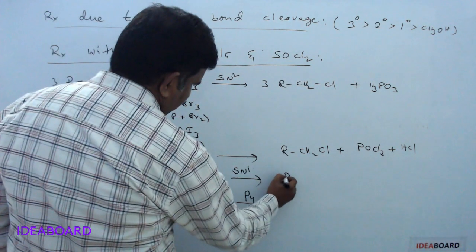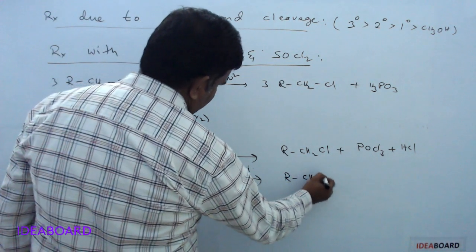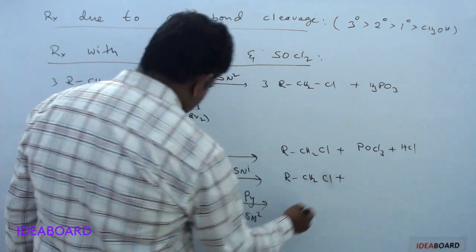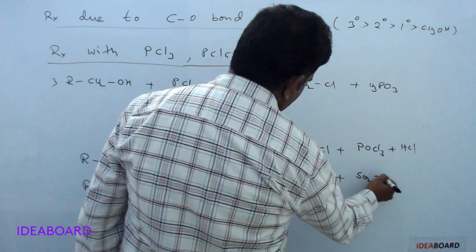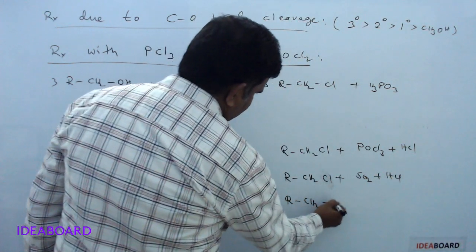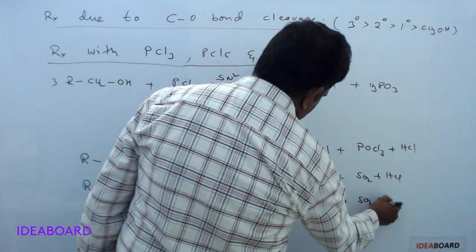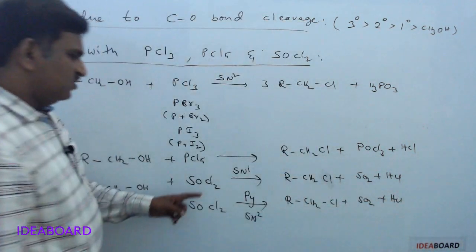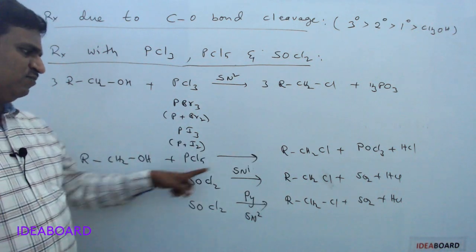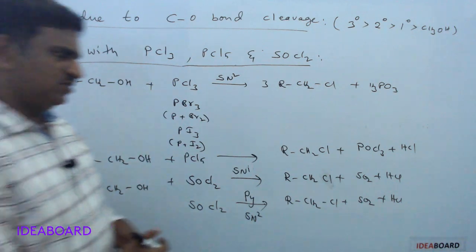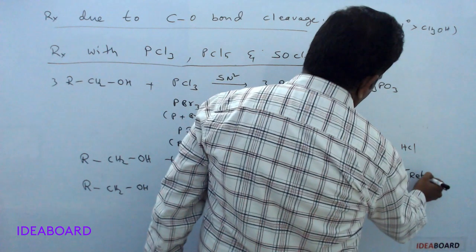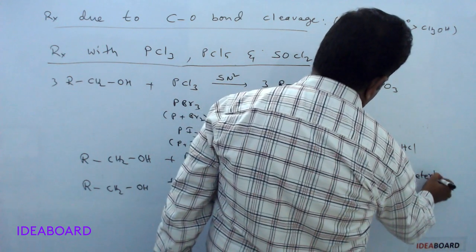Finally it forms RCH2Cl plus SO2 plus HCl. Here also you will get the same product, but what is the difference between these two? In the presence of pyridine, we will get the retention product. In the absence of pyridine, we will get the inversion product. That is the difference. Here if a chiral carbon is taken, we will see this difference.